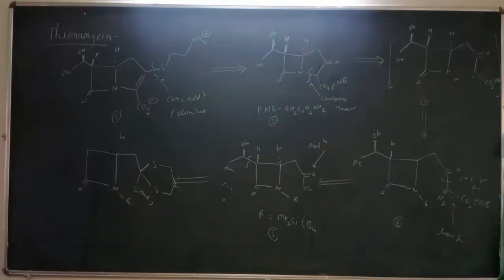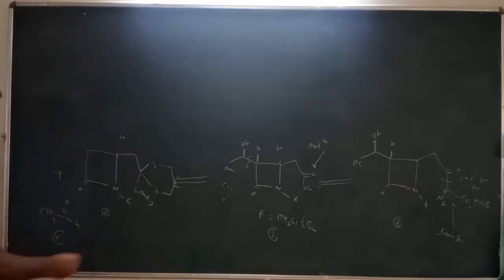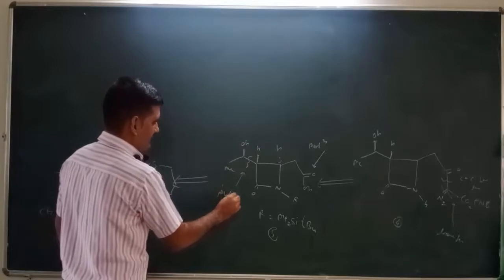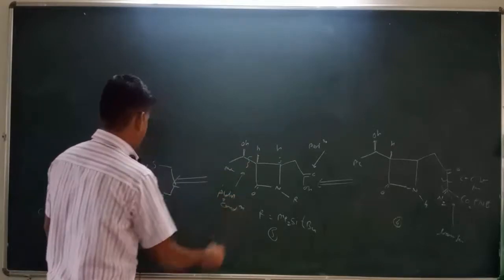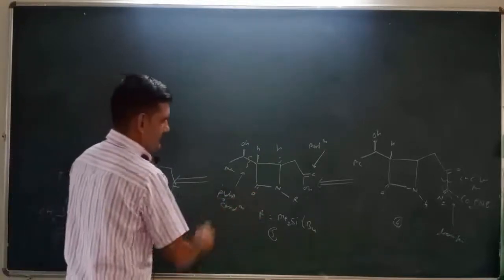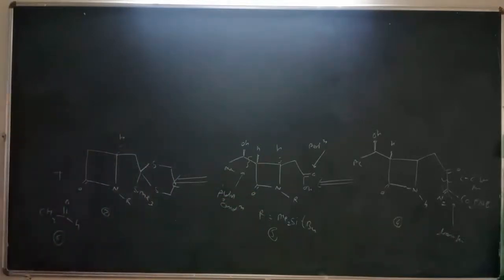So this will be easily formed, and we get another intermediate, that is CH3 C double bond OH, called acetaldehyde. This is intermediate number 6, and this is intermediate number 7. So we have broken this bond due to aldol condensation. If we take this aldehyde as well as this ketone, then we get this type of intermediate. This is called aldol condensation.